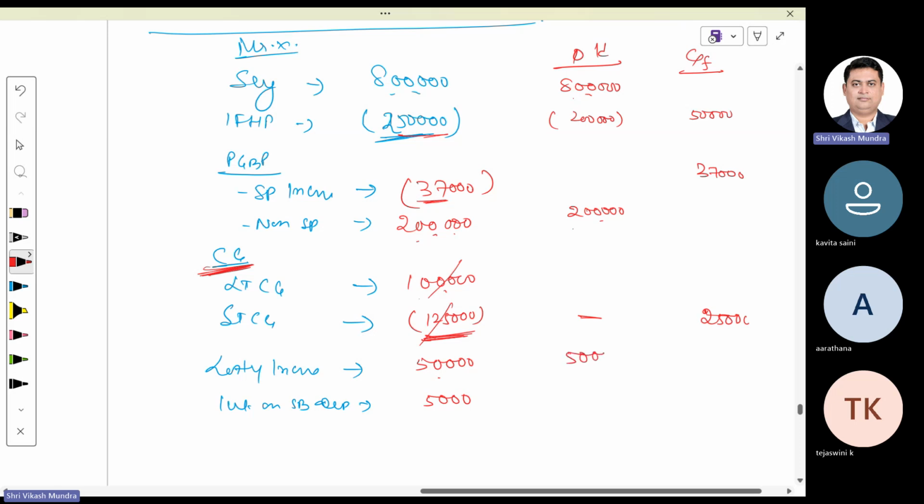Again, this would be 50,000 and saving bank interest is 5,000. So total income would be 8,55,000. Is it clear to all?